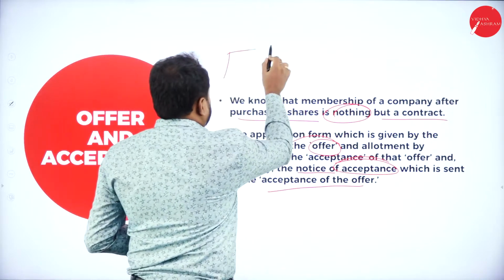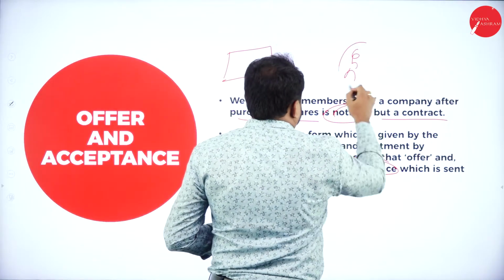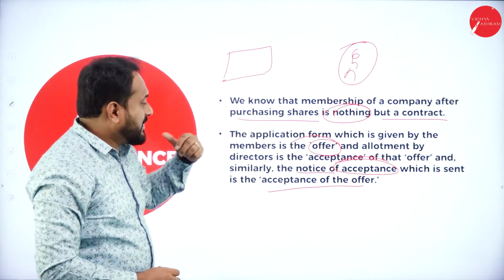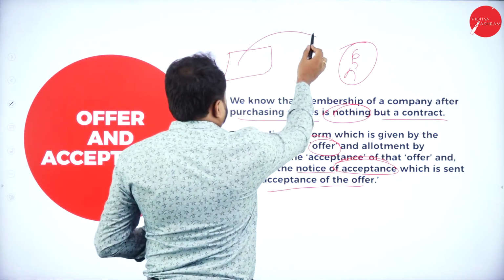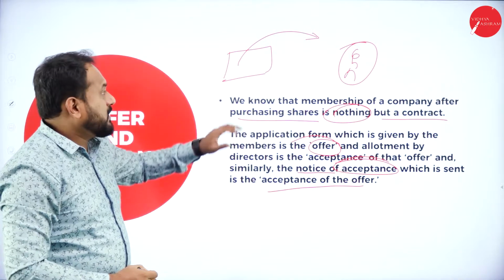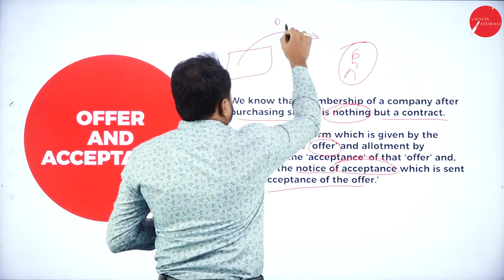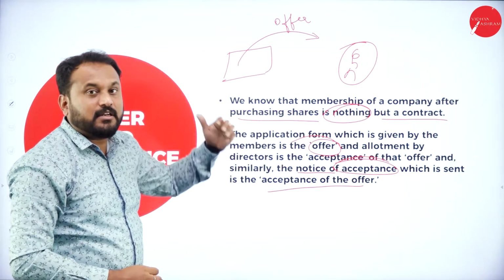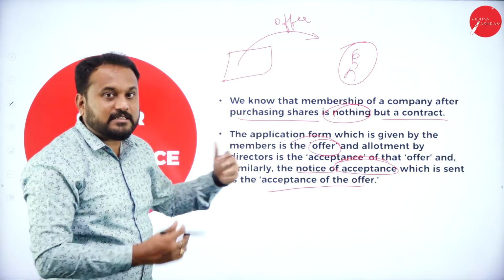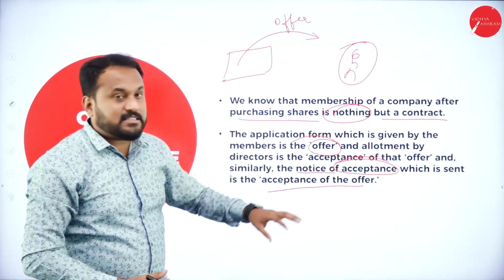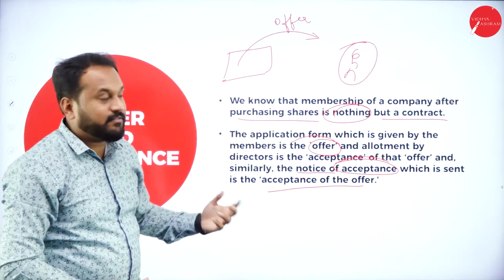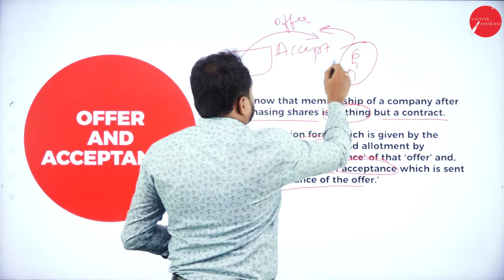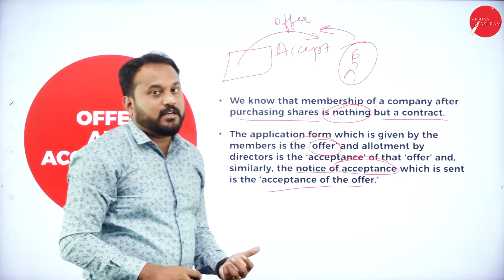Say for example, you have a company, you have a person. Now what has happened is, firstly, the application form which is given by the member. Now the company has given the application form, right, by the member. That is called what? Now offer is done. Now this offer we have gone, okay, and allotment by directors is the acceptance. Now the directors have already allotted for this, that is acceptance is done, and the notice of acceptance which is sent is the acceptance of the offer. Now here acceptance is also done. Now what happens is this person will actually go and he'll buy it. So this is what the thing is.